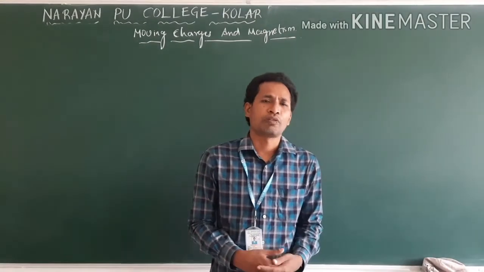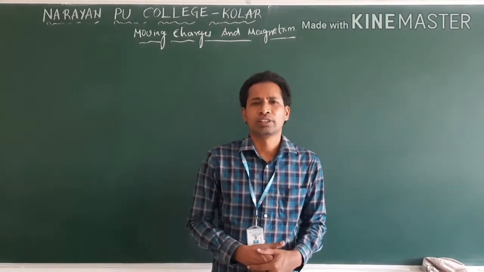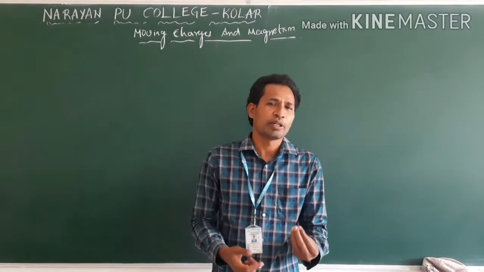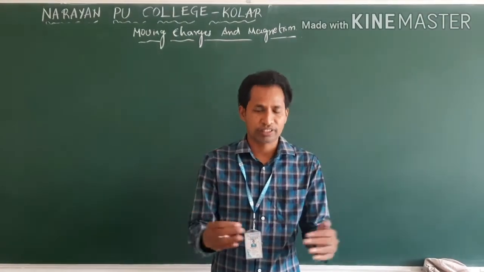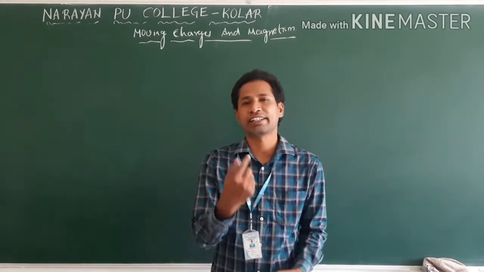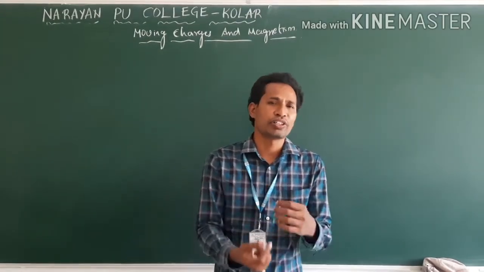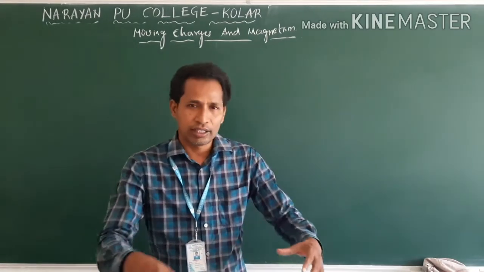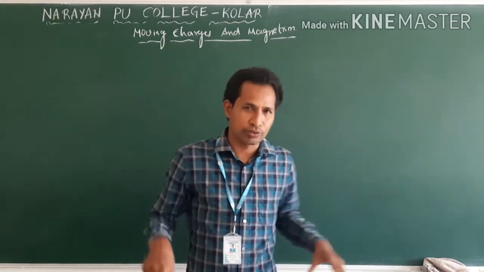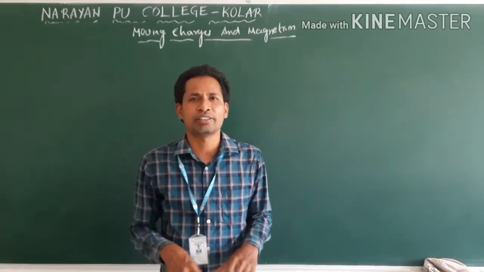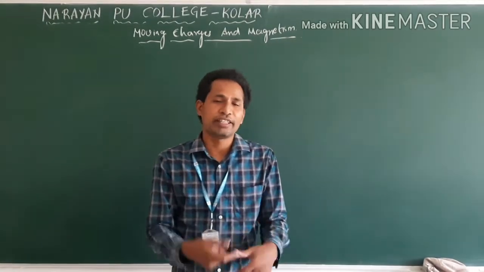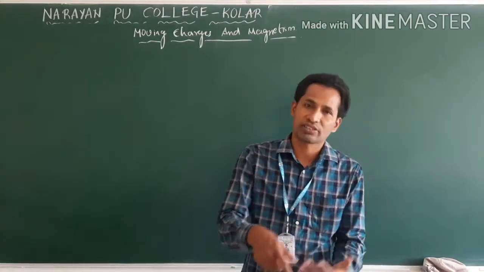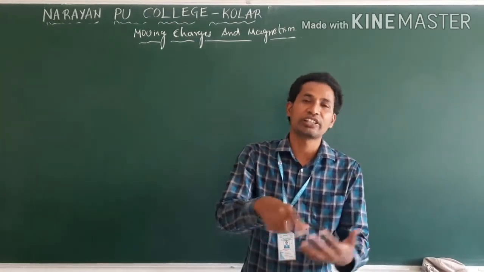And one more observation was by Ørsted. When he placed a number of compass needles around the current carrying conductor and current was passing through the conductor, all needles aligned in the same direction. Clear? And again he noticed when the current is reversed, the alignment of the compass needles is reversed.